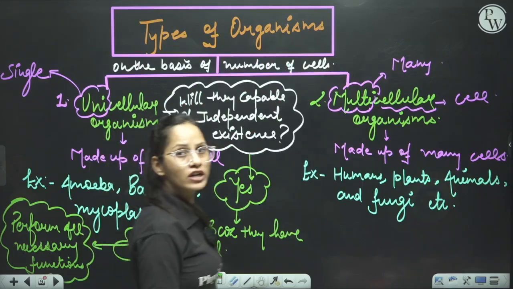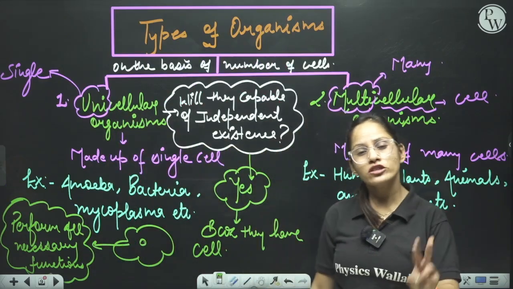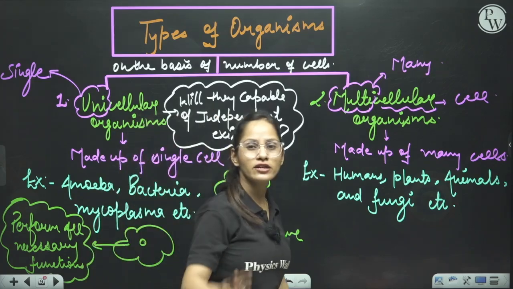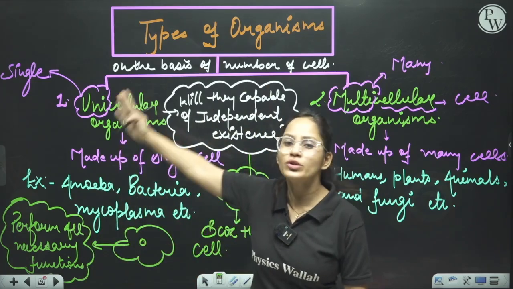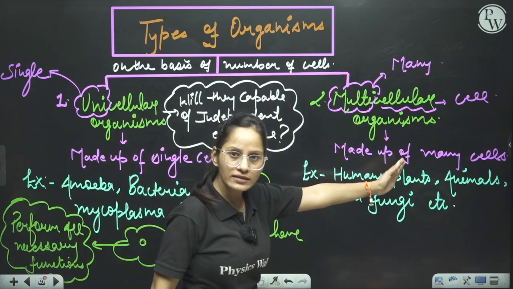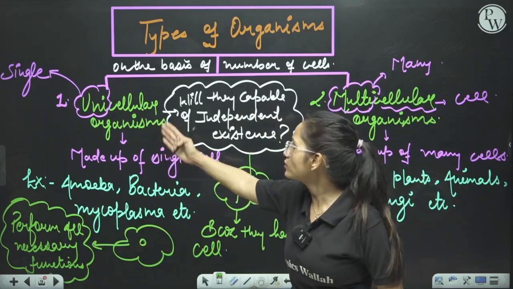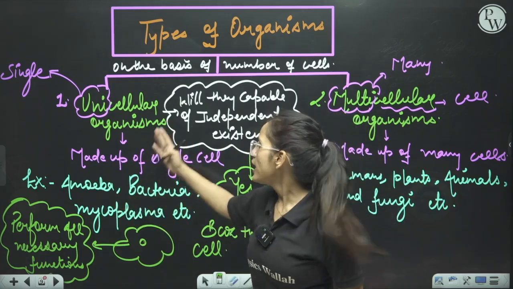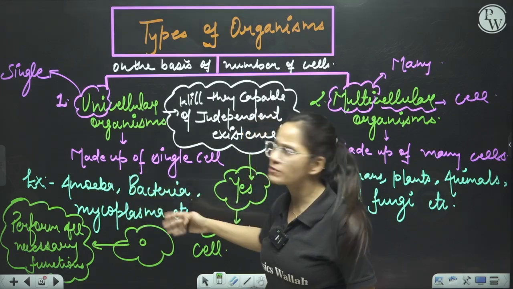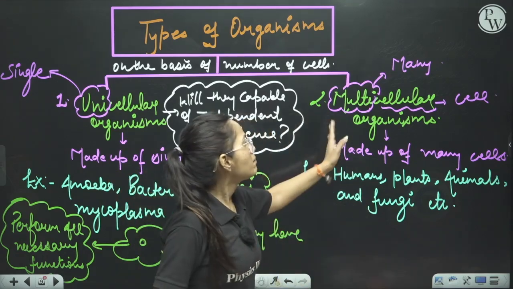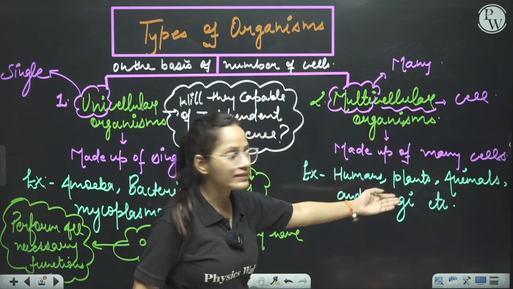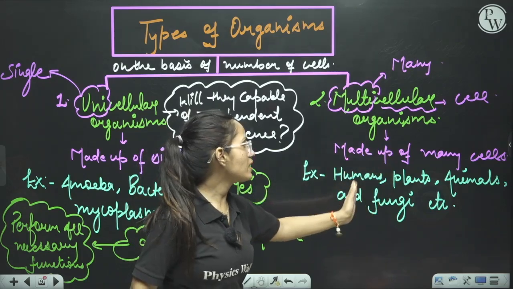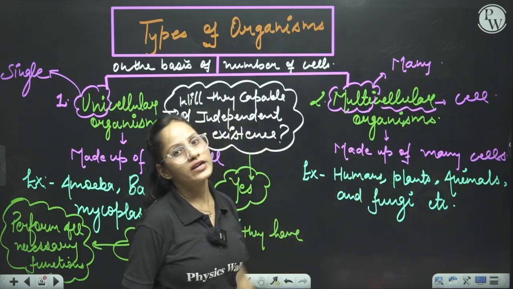After that we talked about the types of organisms. On the basis of the number of cells present, organisms are divided into two parts. First is unicellular organisms and second is multicellular organisms. Unicellular organisms are made up of a single cell, and examples are amoeba, bacteria, mycoplasma, etc. Multicellular organisms are made up of many cells, and examples are humans, plants, animals, and fungi.